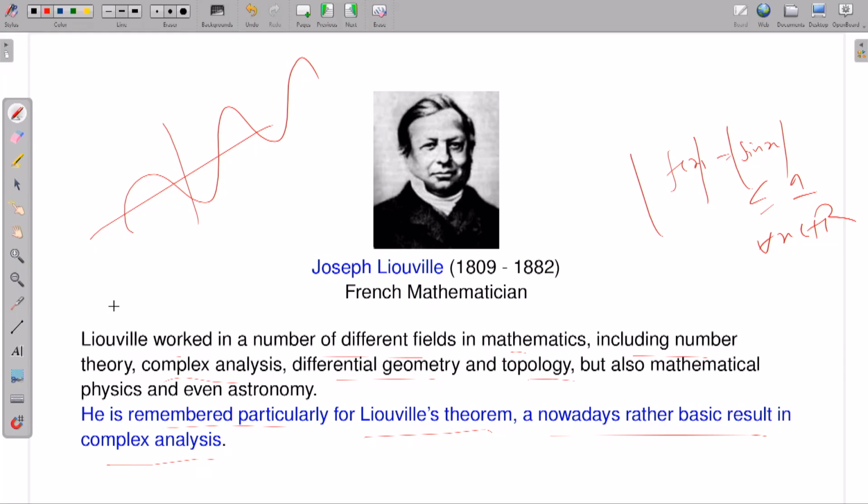But what Liouville's theorem says in complex analysis is this. In complex analysis, what is my nice function? That means I have an analytic function, or maybe I will say analytic in the full domain, or in the whole complex plane. If I have a function analytic on the full complex plane, what is the name of this kind of function? This is called an entire function, okay? So what Liouville's theorem says is that if I have an entire function f, and you assume that your entire function is bounded, then you do not have any other choice, this function has to be constant.